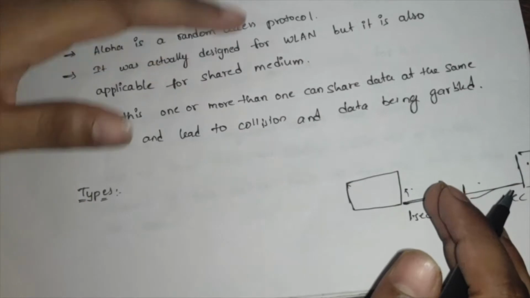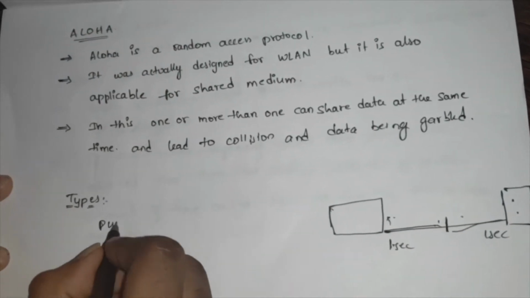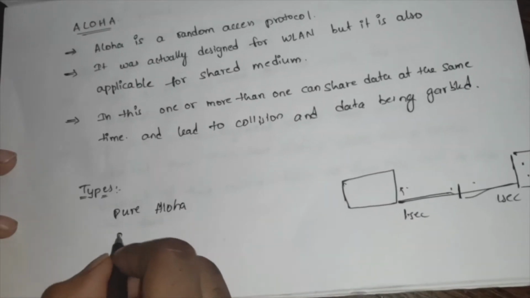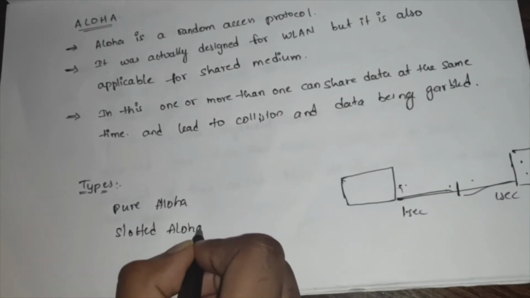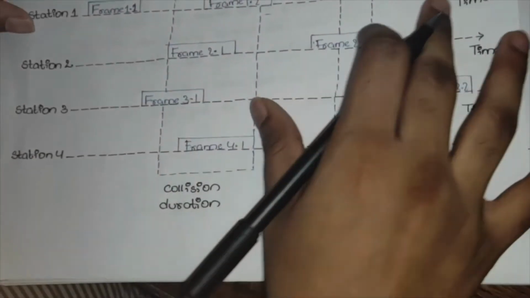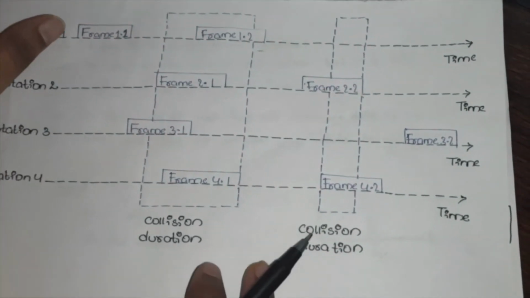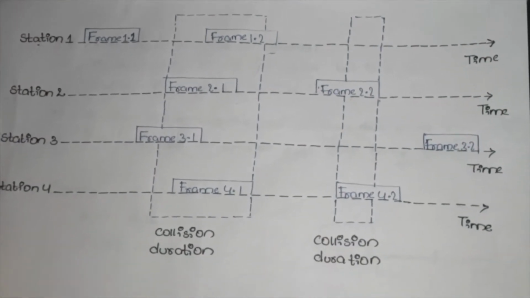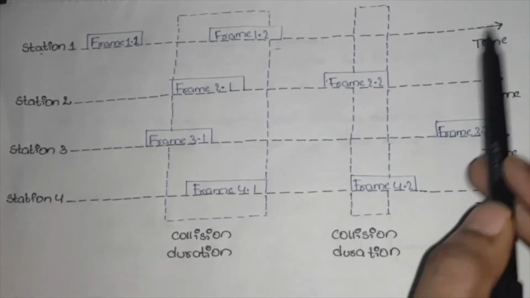Before that, there are two types of Aloha. The first one is pure Aloha. The second one is slotted Aloha. Before entering into the theoretical part, let me explain with an example. There are four stations: 1, 2, 3, 4. We have a common shared medium and the same common time. To give clarity, I just wrote different times.